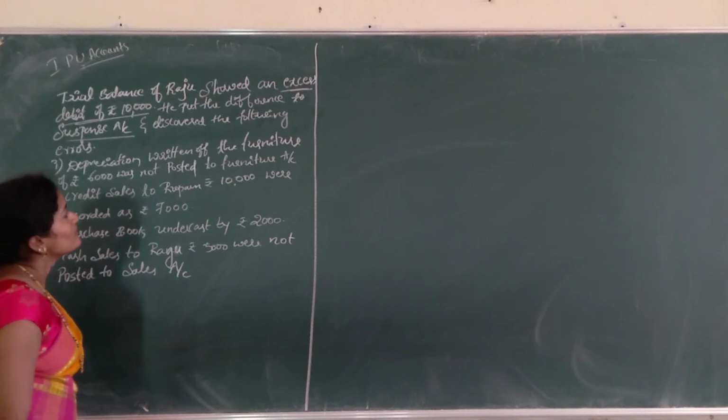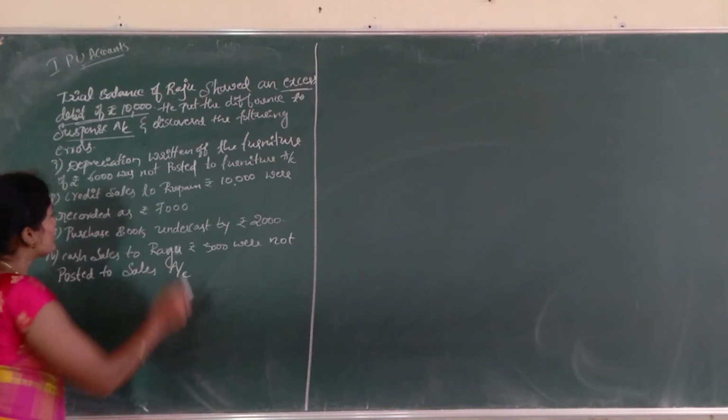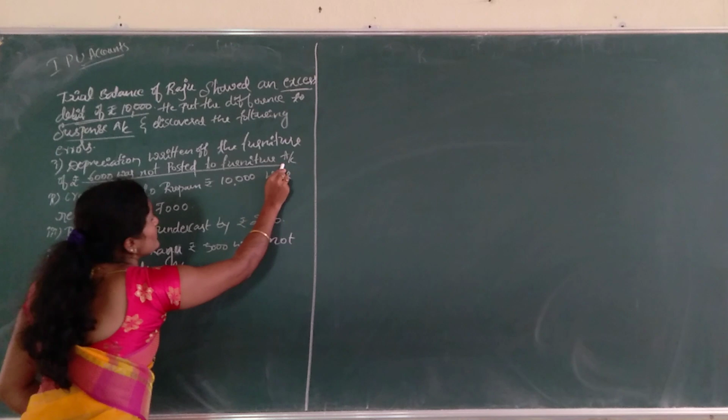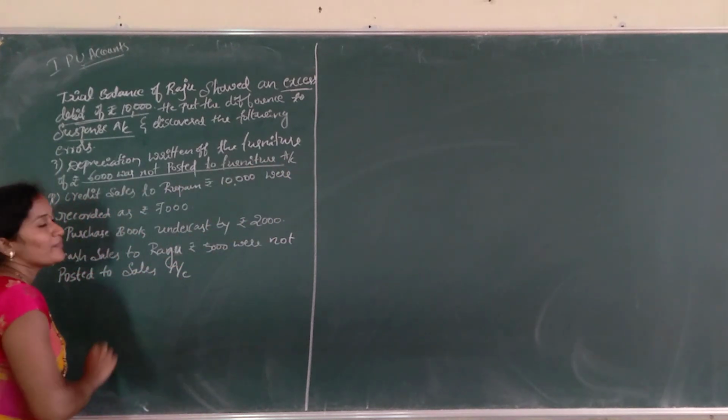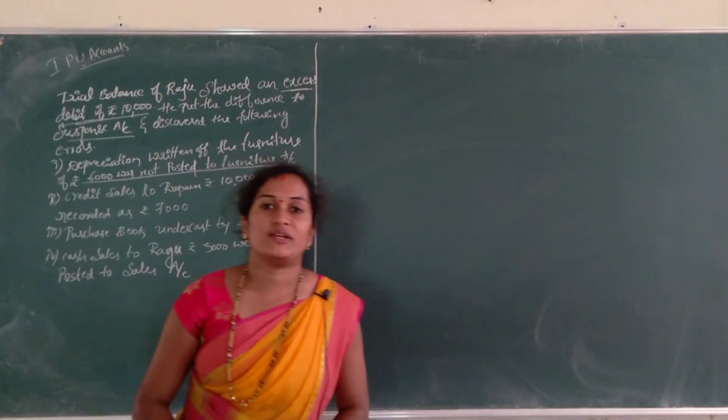Depreciation written off the furniture of rupees 6,000 was not posted to furniture account. So, what is this depreciation?